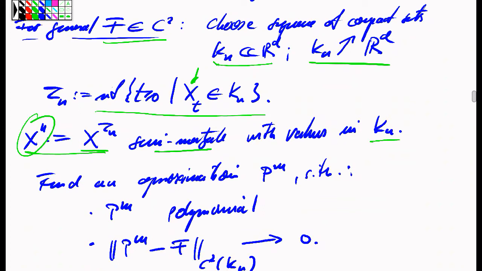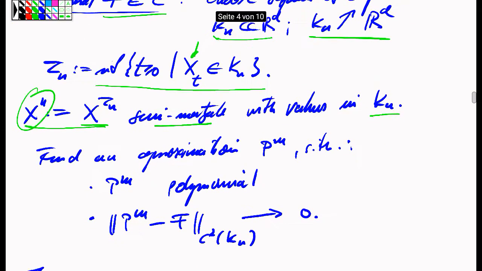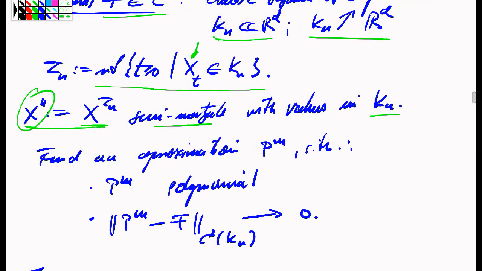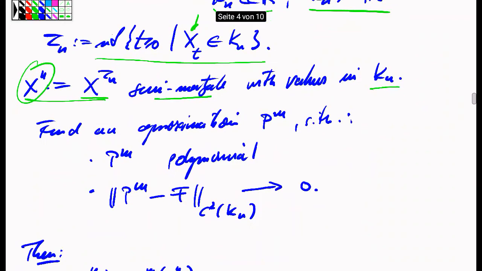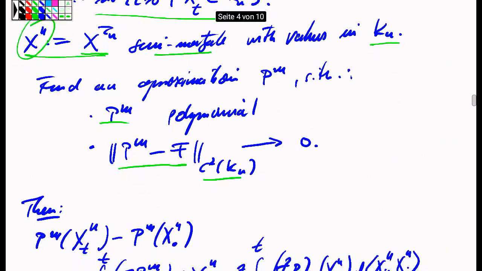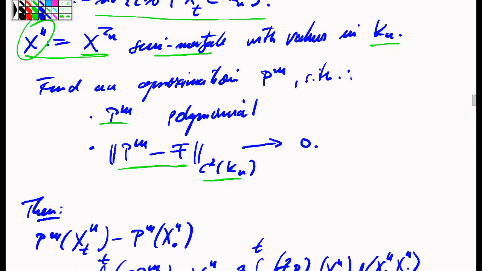So this semi-martingale never leaves the compact set Kn. Then, by some approximation theorem like the Weierstrass approximation theorem, but now with respect to the C2 norm, which is slightly more complicated, but in fact not so much more complicated a version of the Weierstrass approximation theorem: if we restrict the function f to the compact subset Kn, we can find a sequence of polynomials which approximate f on that compact subset with respect to the C2 norm, so including also the first and second derivatives in the L infinity norm.